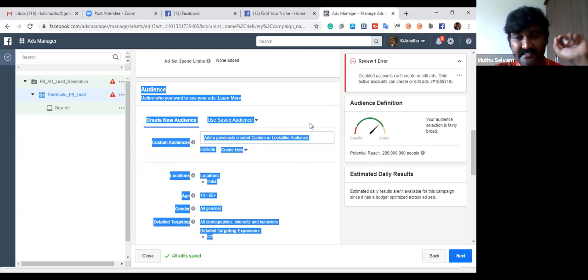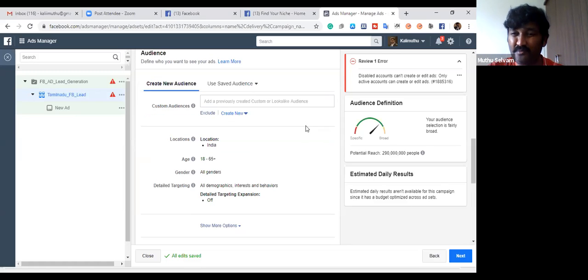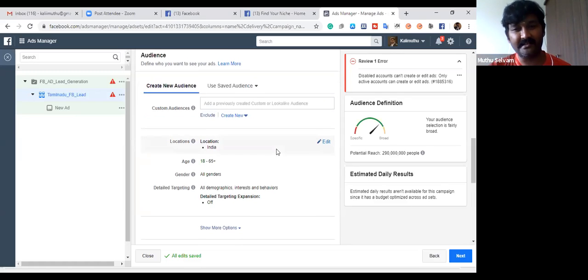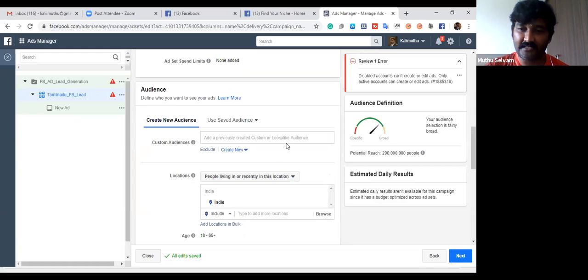Audience, here you are missing out. That's the reason you are simply boosting. You don't look at this kind of audience selection. You don't do that. That's the reason your ad will waste money. So now the potential reach here is almost 290 crores. The number is huge. I do not want to publish the advertisement to all the people. I just want to give it to very limited people. I want to target only Tamil Nadu people.